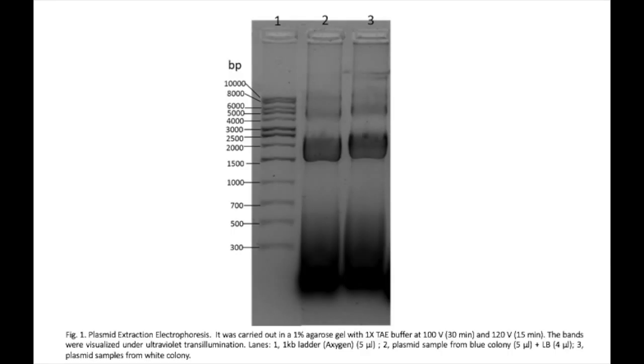In figure 1 we can observe plasmid extraction and electrophoresis. It was carried out in a 1% agarose gel with 1x TAE buffer at 100 volts for 30 minutes and 120 volts for 15 minutes. The bands were visualized under ultraviolet transillumination. Lane 1 contains 1 kilobase ladder, 5 microliters. Lane 2 contains plasmid sample from a blue colony, 5 microliters plus loading buffer 4 microliters, and lane 3 contains plasmid sample from a white colony, the same, 5 microliters plus loading buffer 4 microliters.